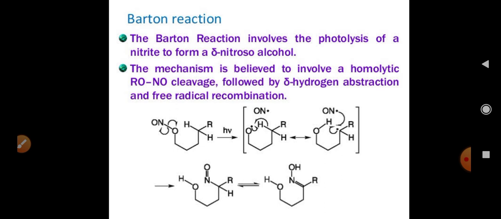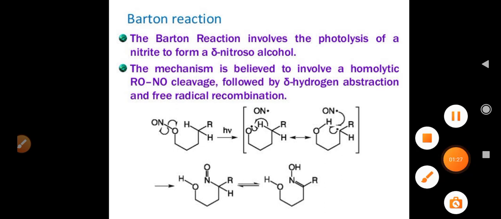During the formation of product, firstly homolytic fission takes place. You know the homolytic fission, a cleavage of bond in such a way that both the bonding electrons are shared equally by the atoms which were bonded with each other. Here the RONO bond, actually that is nitrogen oxygen bond, undergoes homolytic fission.